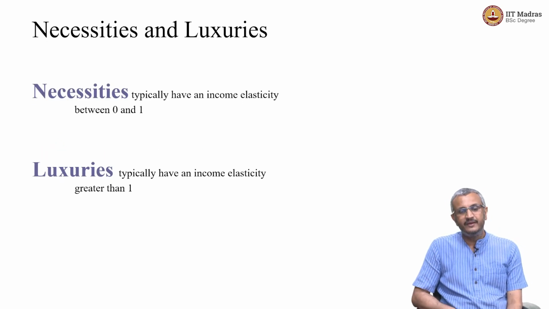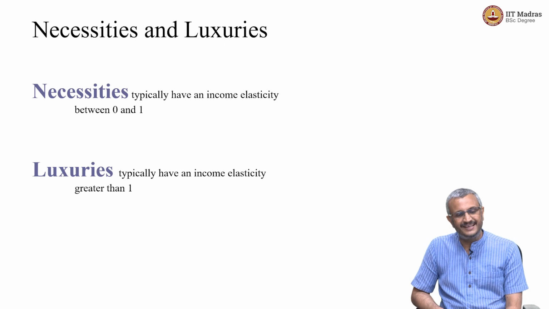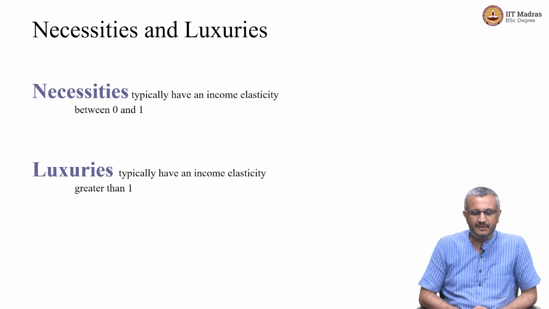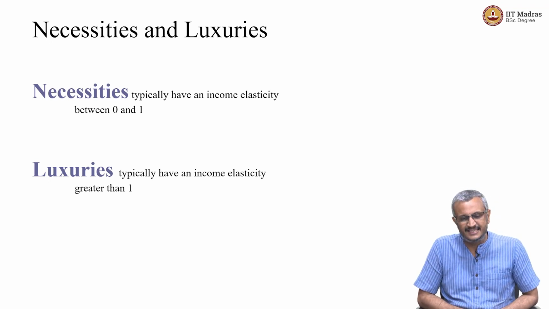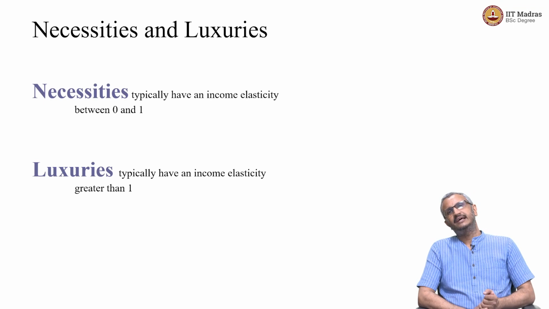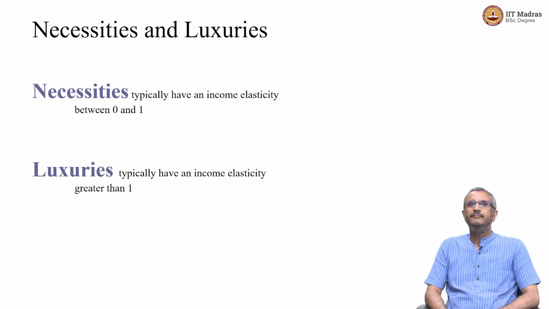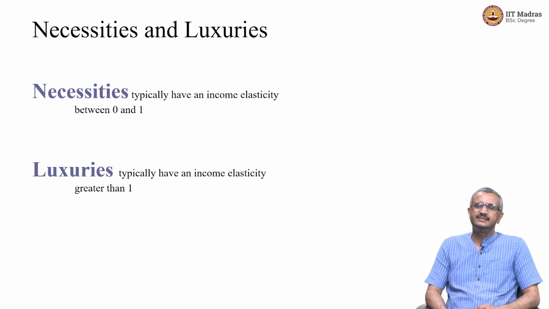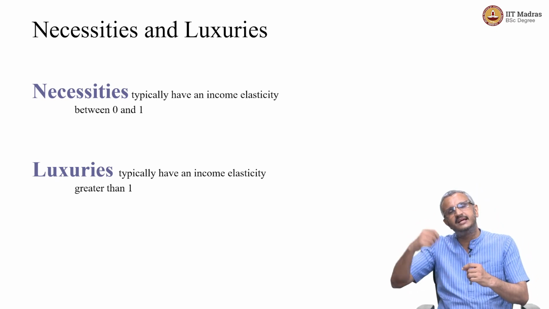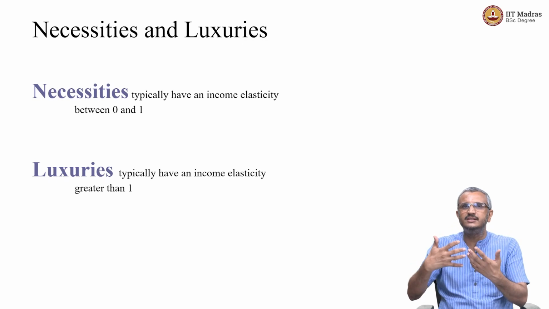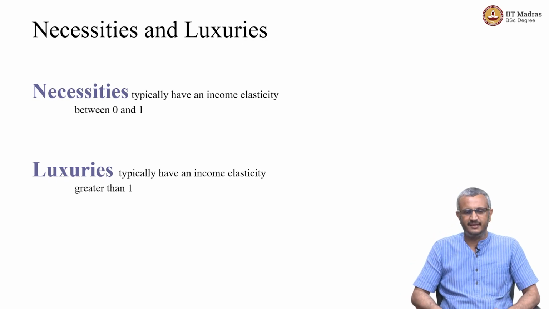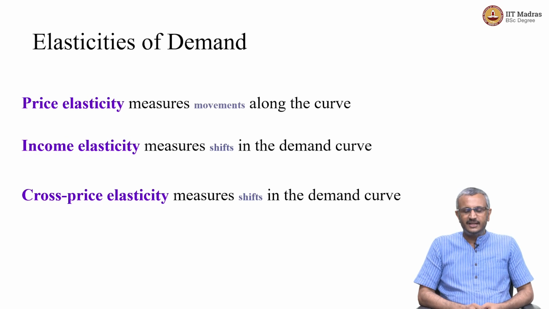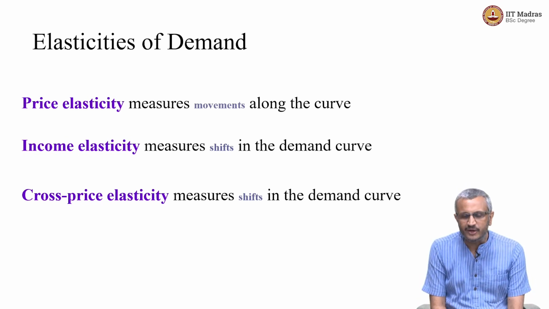And we can also classify goods in terms of necessities and luxuries. Typically, goods with an income elasticity between 0 and 1 are necessities, and luxuries are goods with elasticities greater than 1. We know that for necessities, irrespective of variation in price, we tend to consume either the same quantities or perhaps only marginal reductions. So, three concepts of elasticities become very important in our analysis of market situations: 1, price elasticity; 2, income elasticity;